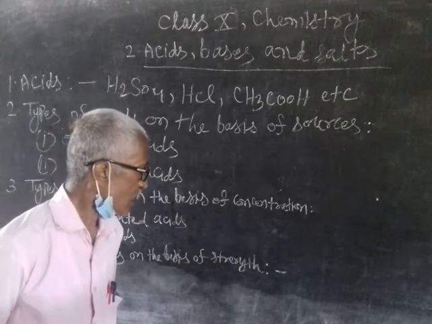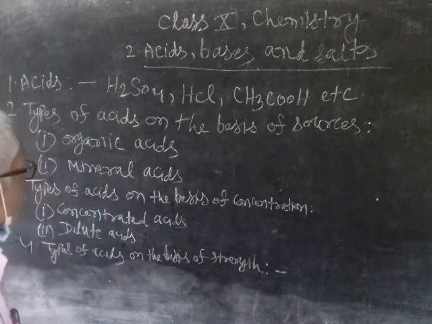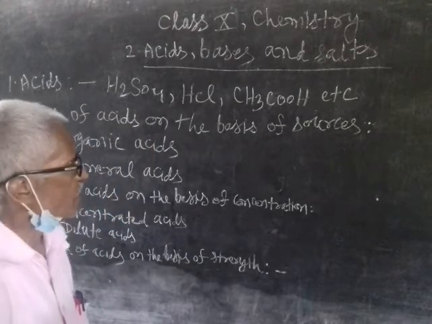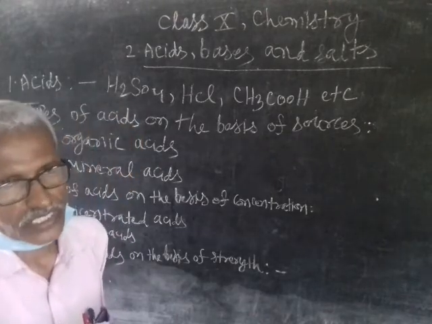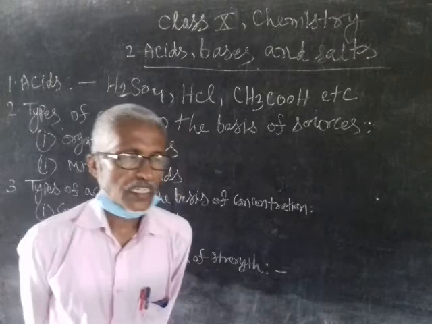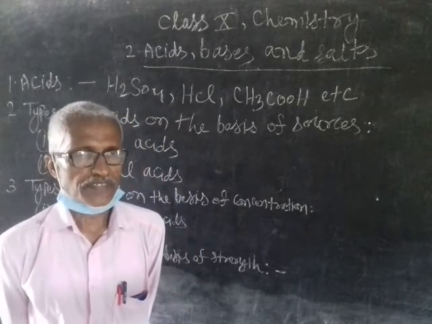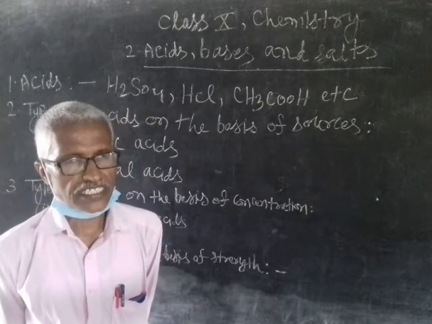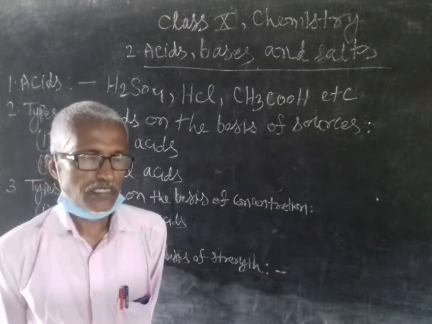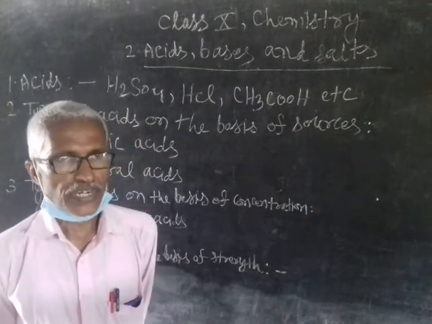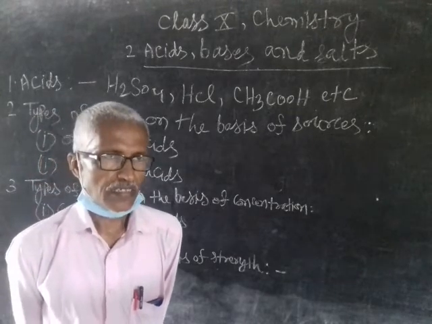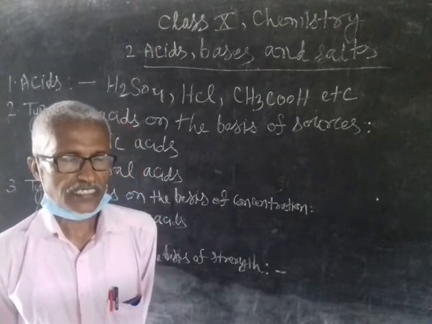Now I will tell you types of acids on the basis of sources. On the basis of sources, acids are of two types, organic acids and mineral acids. Those acids which are obtained from plants and animals are called organic acids.